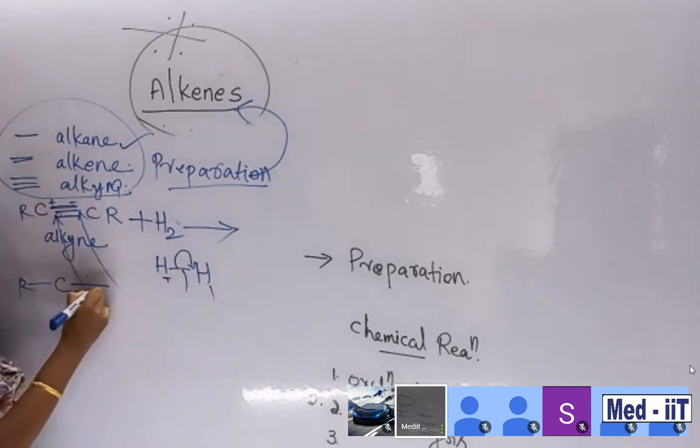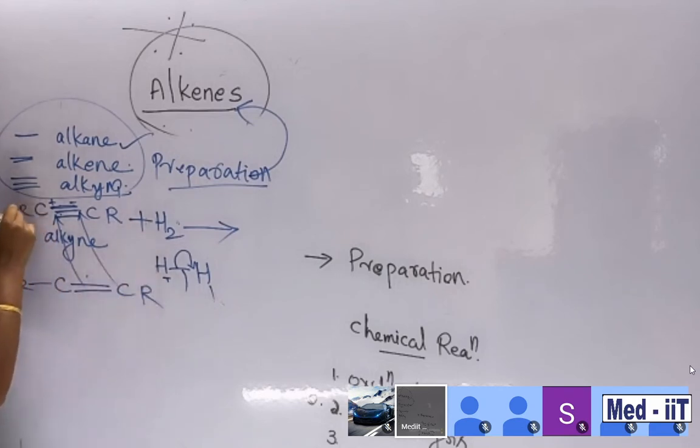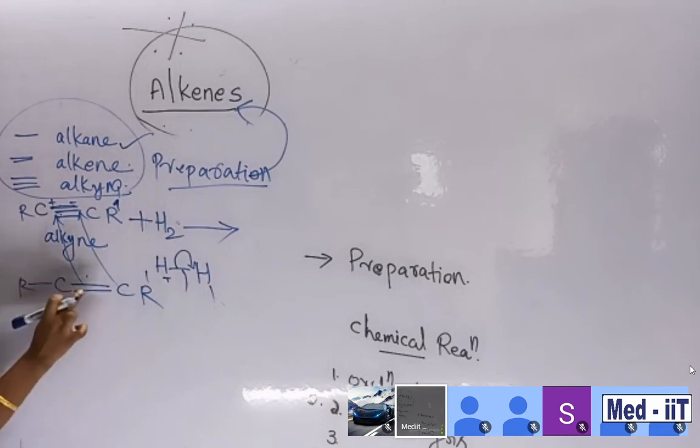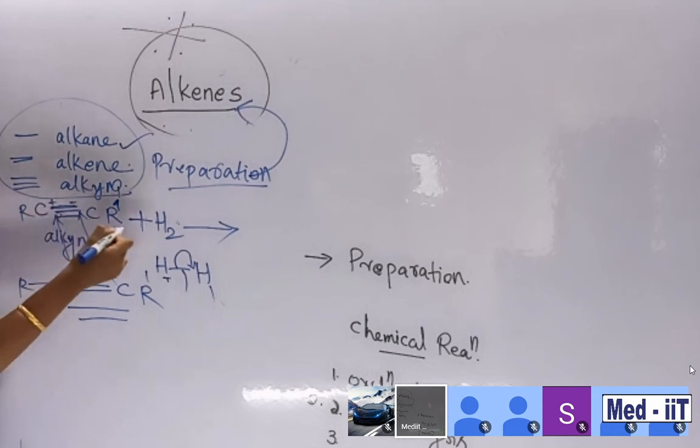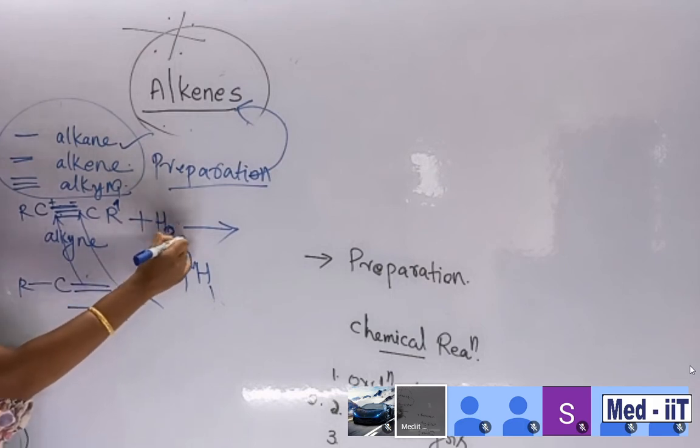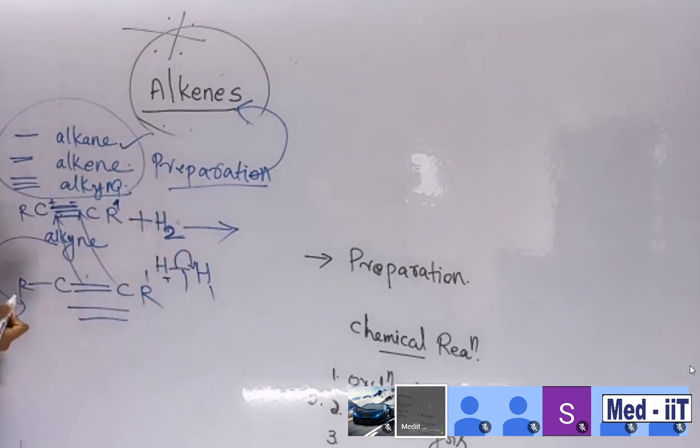So as a result, a double bond CR is there, CR dash. We can put a dash here. Look here, CR double bond CR. What is this, students? Alkyne. With the help of addition of hydrogen, we will prepare alkene. So this is an addition reaction. Why addition? In the triple bond we are adding hydrogen, and we are getting alkene. This is an addition reaction for the preparation of alkene.